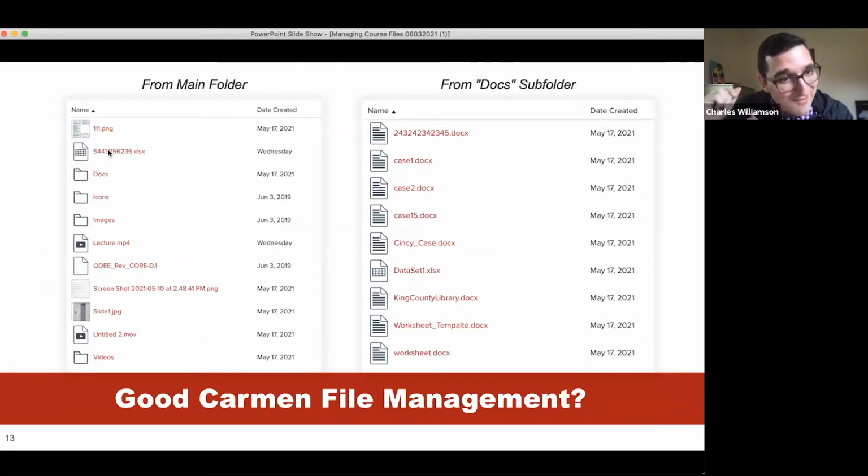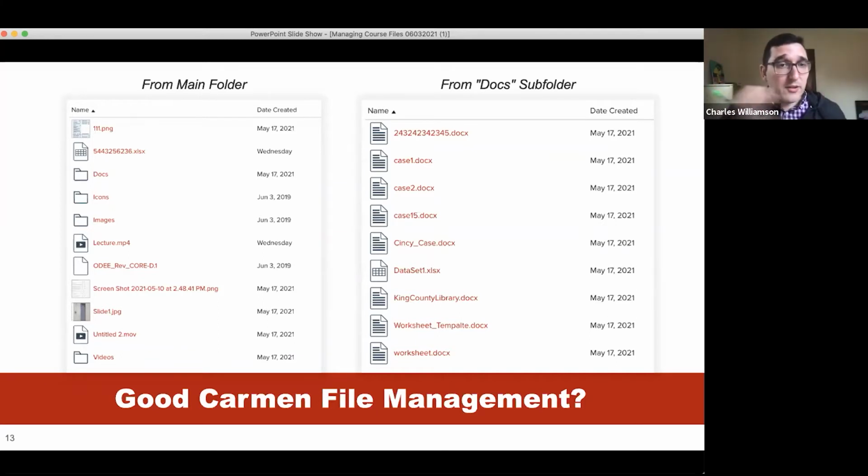And to reinforce this even further, I would like to take a couple of minutes to tackle this little exercise. So what we see here are a pair of snapshots of some files from a course from an instructor who, to be charitable, is having some struggles with file management. So what I want us to do is to take a few moments to really look at the way in which these two folders are arranged.